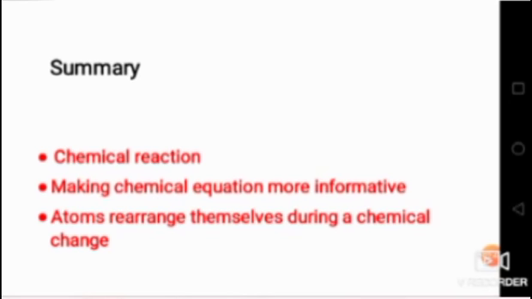We have seen that when we burn hydrogen, it forms water, right? The atoms in the reactant will rearrange themselves and form the product. The number of atoms of each element will remain the same on both the reactant and the product side. Children, I hope you all understood today's new chapter topics.